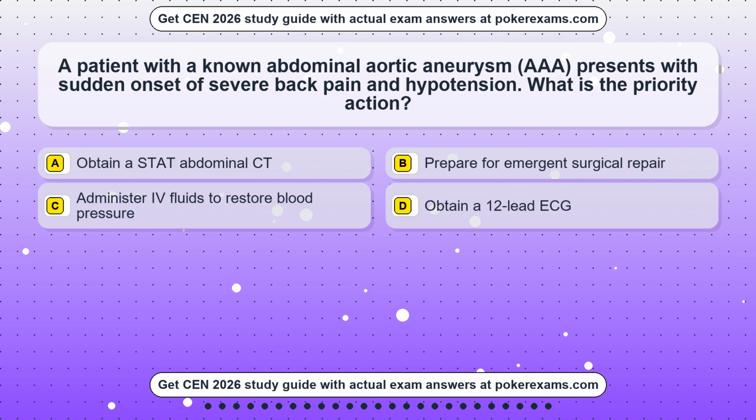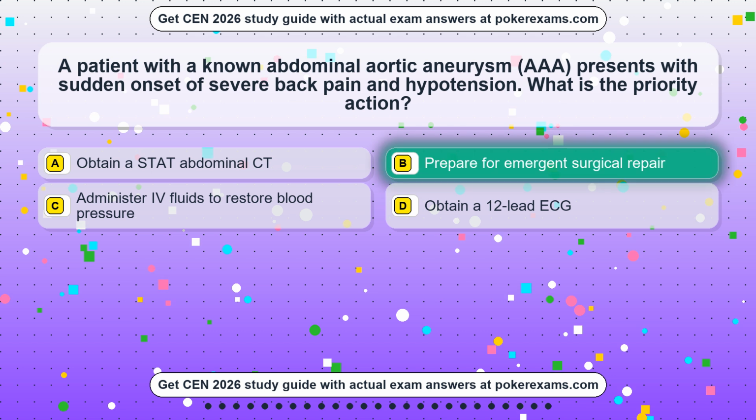Question 25. A patient with a known abdominal aortic aneurysm, AAA, presents with sudden onset of severe back pain and hypotension. What is the priority action? Option A: obtain a stat abdominal CT. Option B: prepare for emergent surgical repair. Option C: administer IV fluids to restore blood pressure. Option D: obtain a 12-lead ECG. The correct answer is Option B.